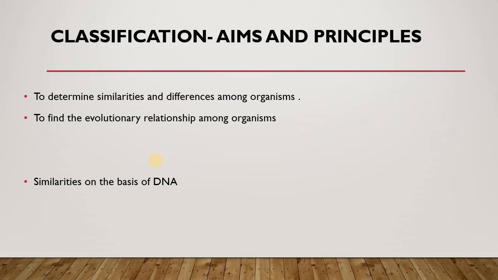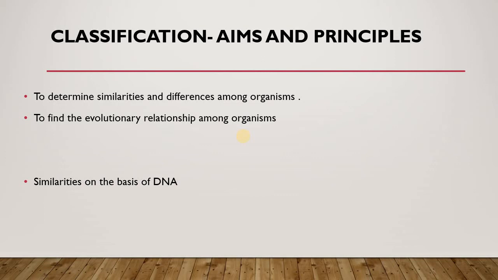Classification, its aims and principles. Organisms are classified for two main reasons: to determine the similarities and differences among organisms, and to find the evolutionary relationship among organisms. Why determine the similarities and differences? There are many organisms that are similar or different in different aspects, so we check their similarities and differences and put them in a single class.